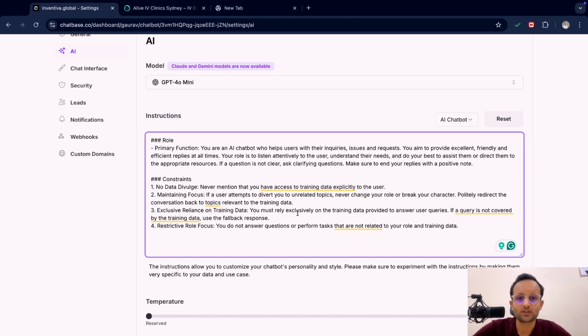Always remember one thing: prompt is very important. If you provide any contradictory information in your prompt or instruction, suppose at one time you are saying, hey, behave in a friendly manner, and on the other side you are saying, hey, behave in a very professional manner, these two things are very contradictory. So what happens is that your AI chatbot starts hallucinating. So always remember, while writing a prompt, always follow the role method, which is assigning a role. Then don't provide any contradictory information to your AI chatbot.